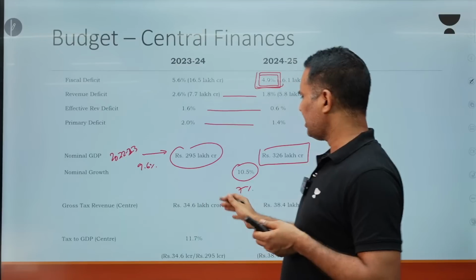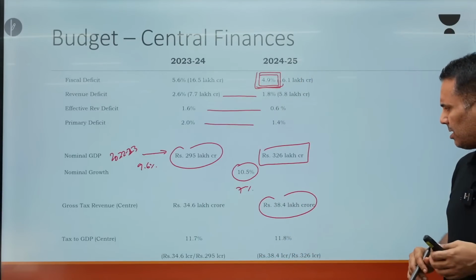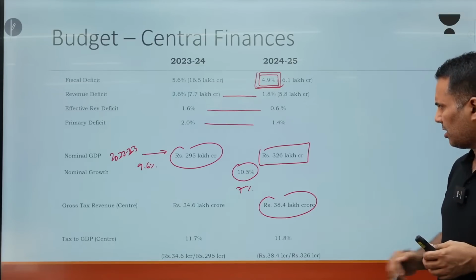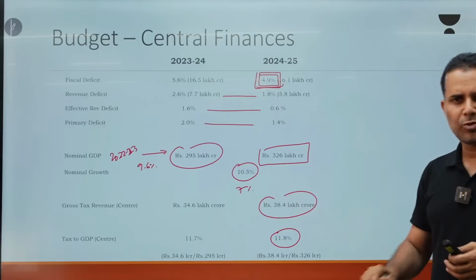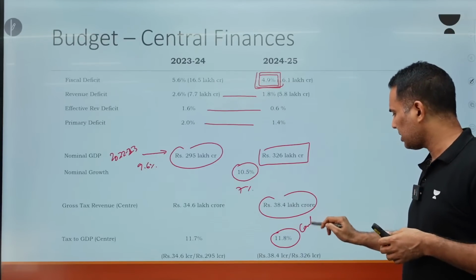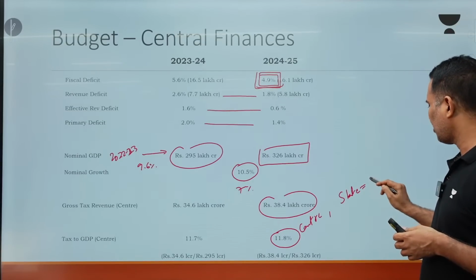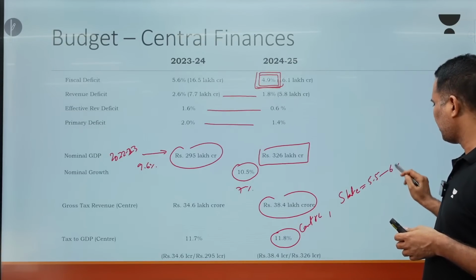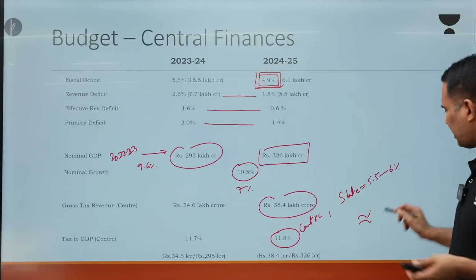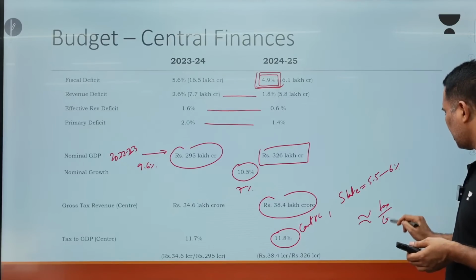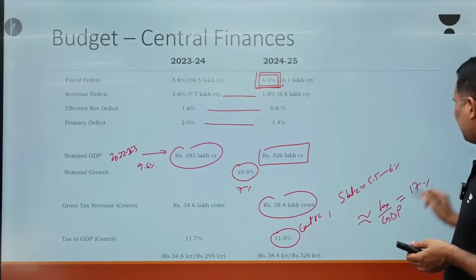Gross tax revenue at the central level is expected to be 38.4 lakh crore this year, and our GDP is 326 lakh crore. So the tax to GDP ratio is going to be around 11.8%. This is for the center. If you talk about states, it is going to be around 5.5 to 6%. So overall India's center and state combined tax to GDP ratio is going to be around 17%. This is a good figure.